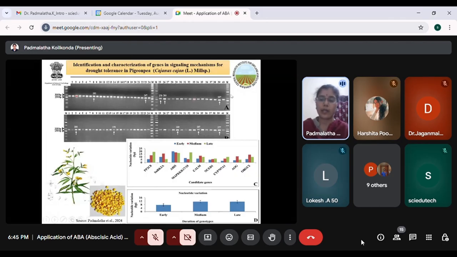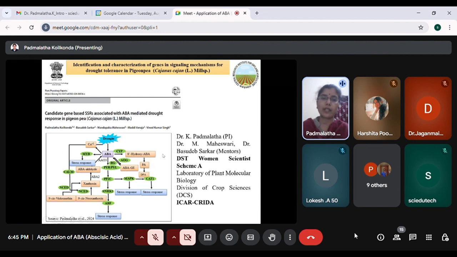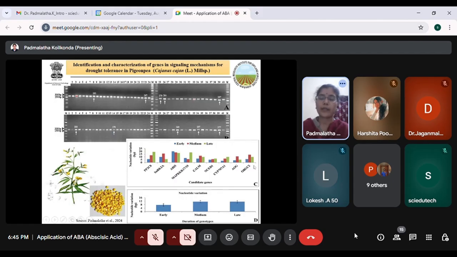Out of these 12 genes which were selected from the in silico analysis, we took 9 candidate genes and also did the analysis on these 40 genotypes. So here we try to find out the difference with respect to the bases, like what is the difference.